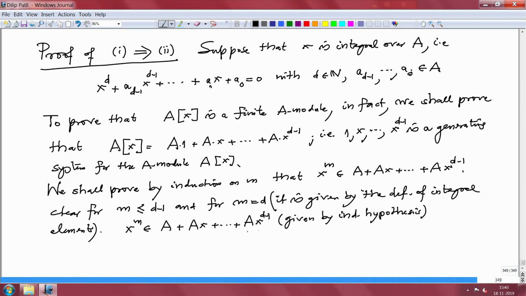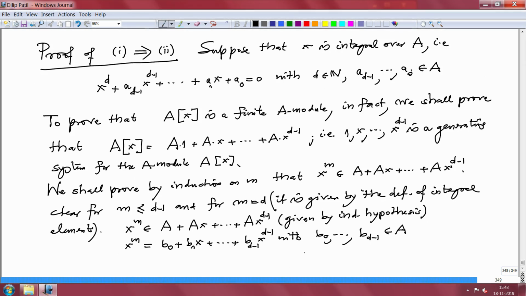The next one. But this being given means what? That means x^m equals some b_0 + b_1 x + ... + b_{d-1} x^{d-1}, with b_0, ..., b_{d-1} elements in A.